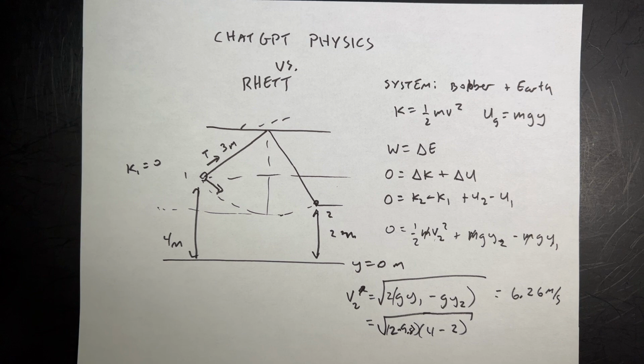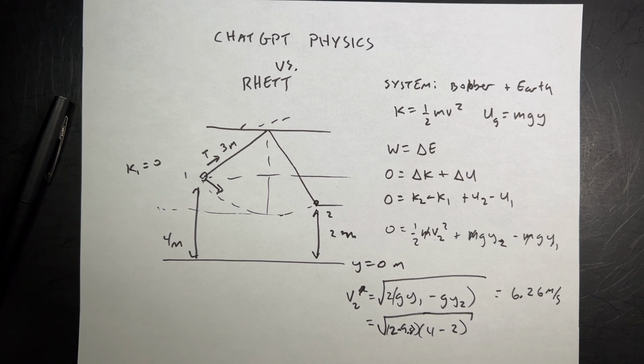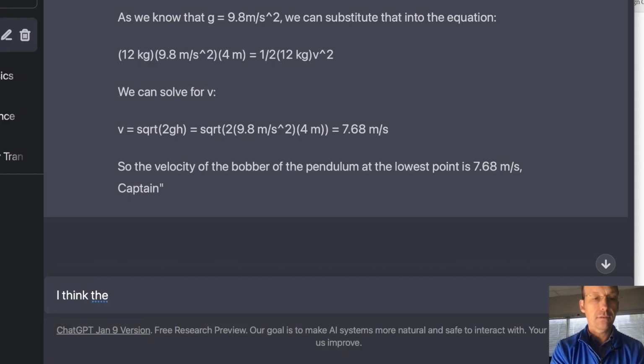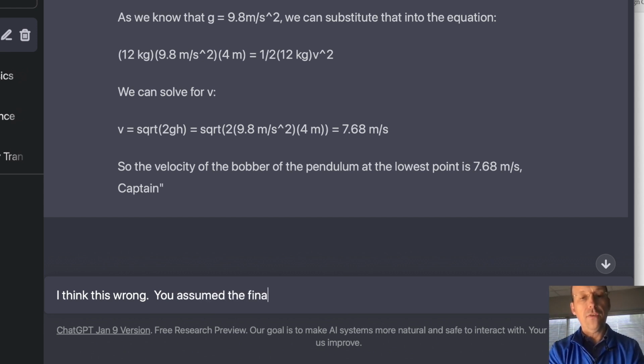They got 7.68. Let's see. I think this is wrong. Oops, I didn't switch over here. I'm sorry. Okay. I think this is wrong. You assumed the final height of the bobber was 0.